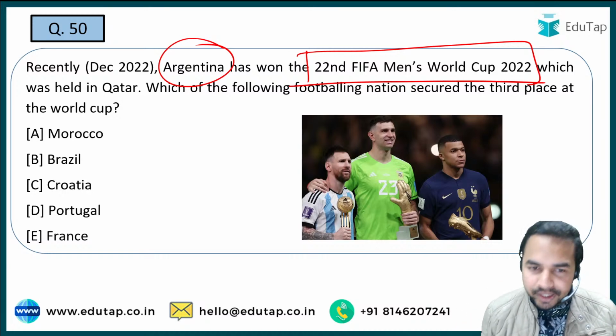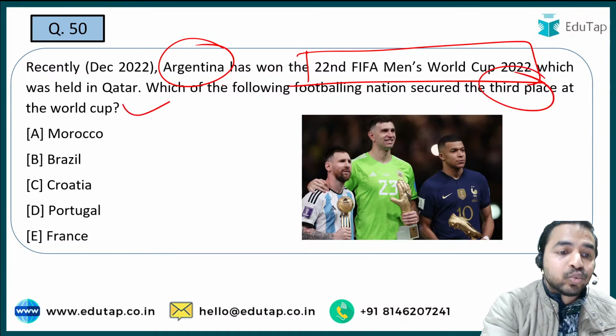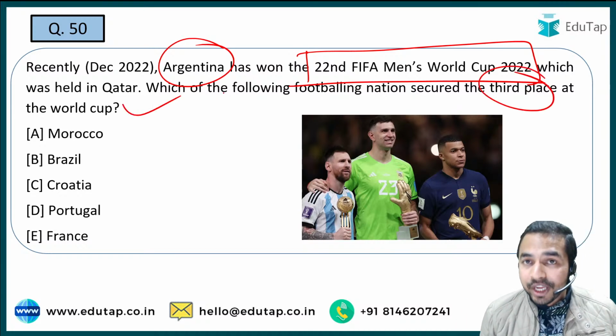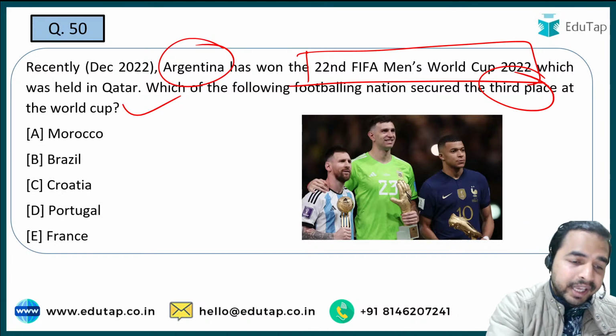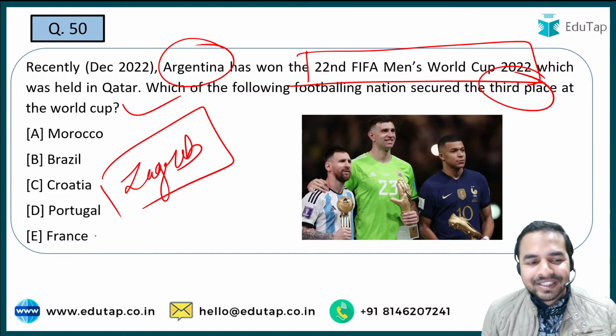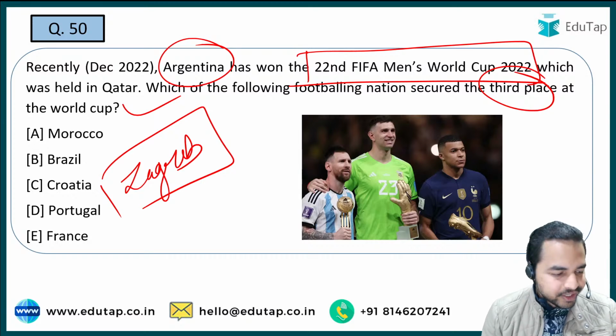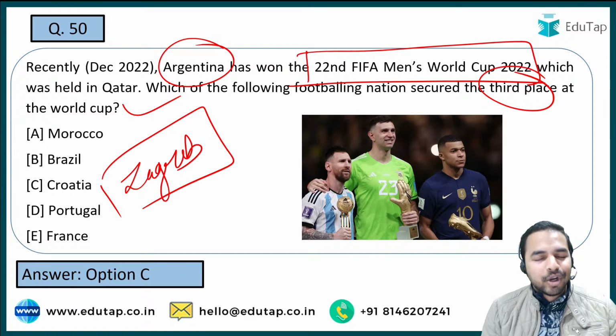And now the question is, which country stood at the 3rd place at the World Cup? So guys, a very important question, and let me give you a very small hint: the capital of that particular country is Zagreb. Now I think life will be easier for you to answer this question. That is option C, Croatia. Absolutely right. All of you have given the right answer. Option C, C for Croatia.